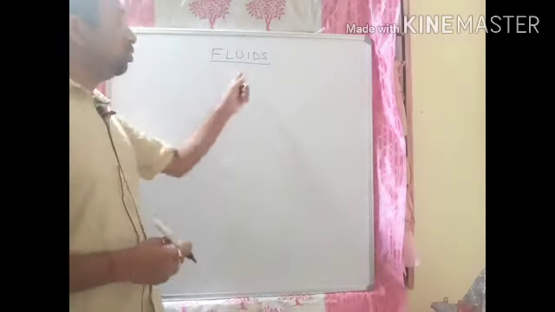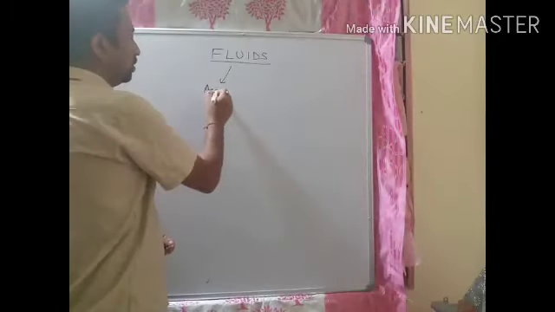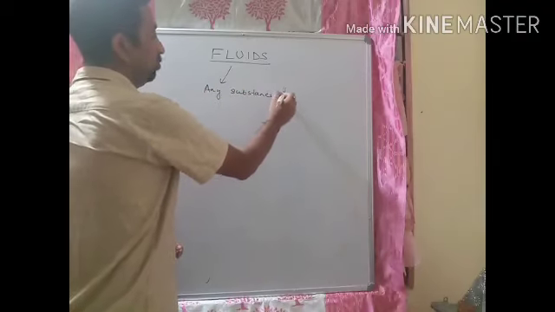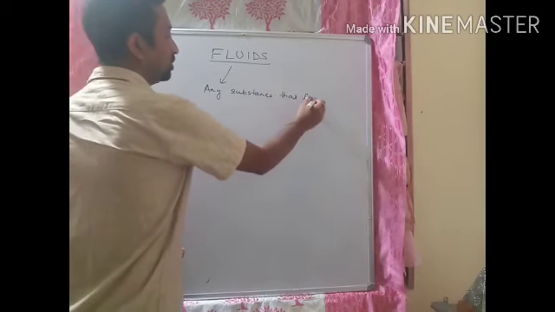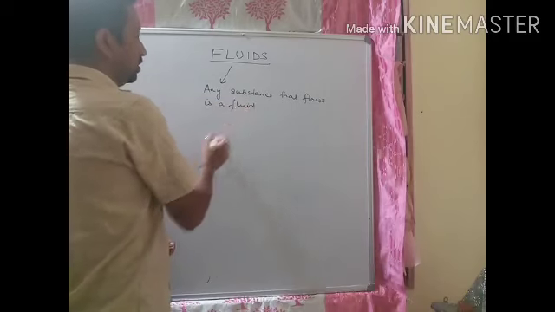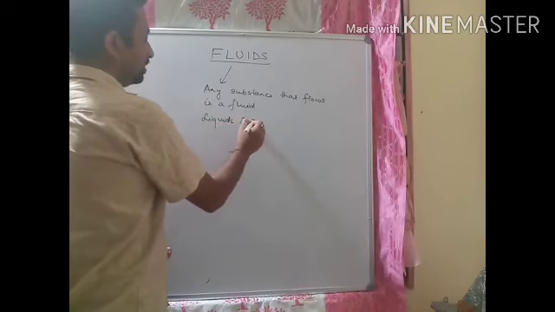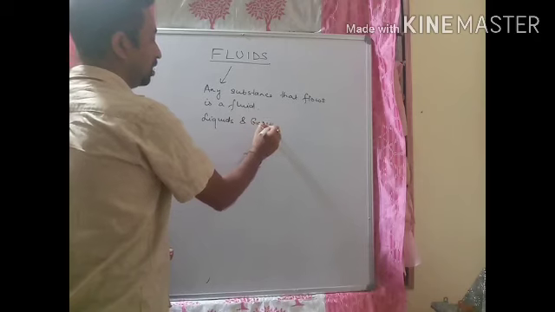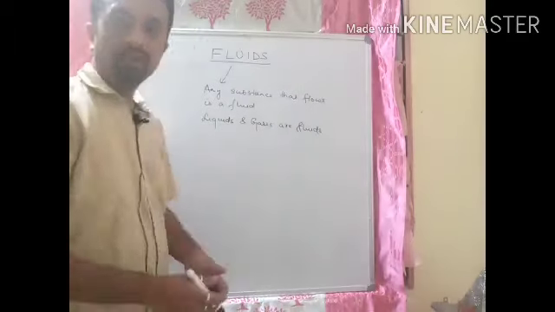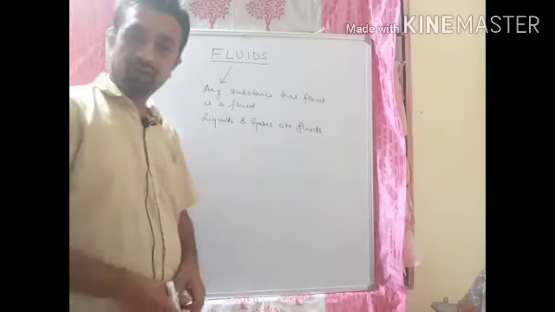So first of all, we should know what a fluid is. Fluid means any substance that flows. Any substance that flows is a fluid. Okay. For example, you can say liquids and gases are fluids, because we know liquid flows as well as gas flows. So these liquids and gases are called fluids. Clear or not? Okay.